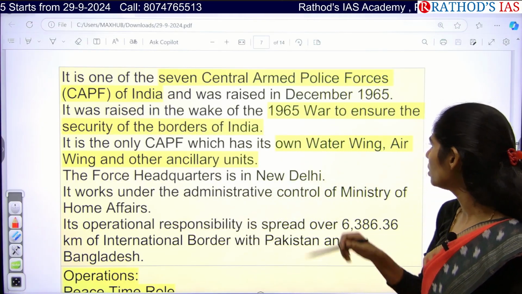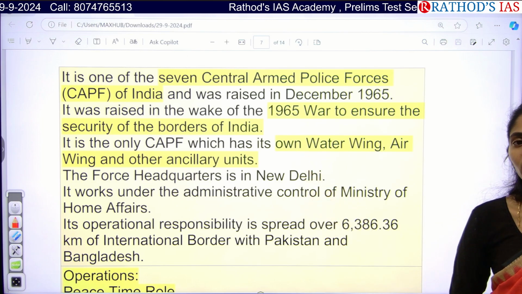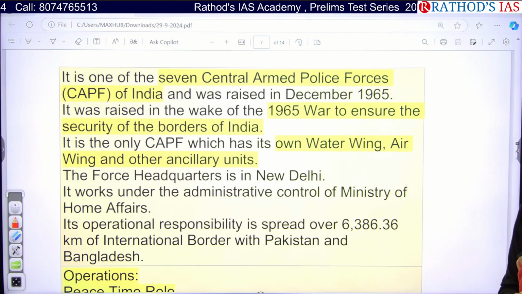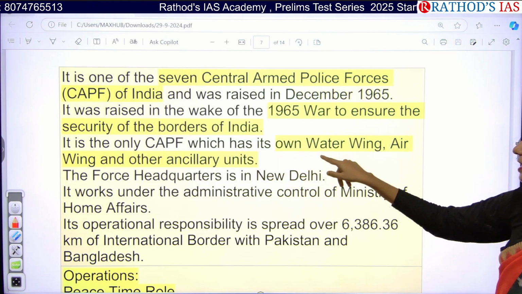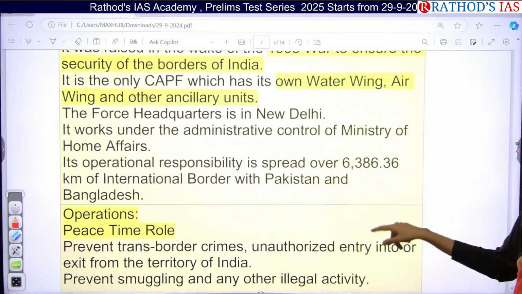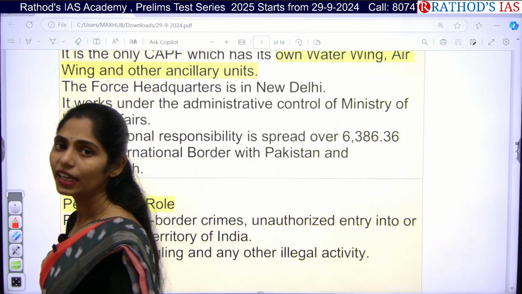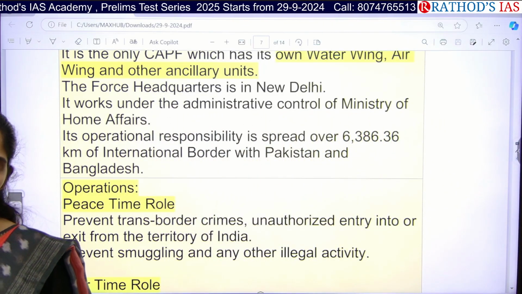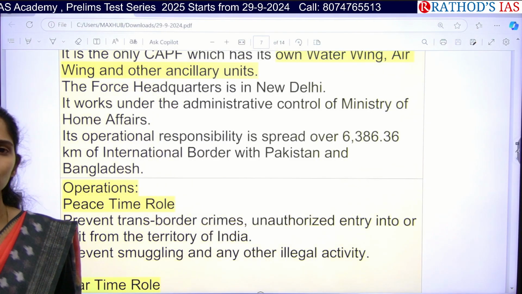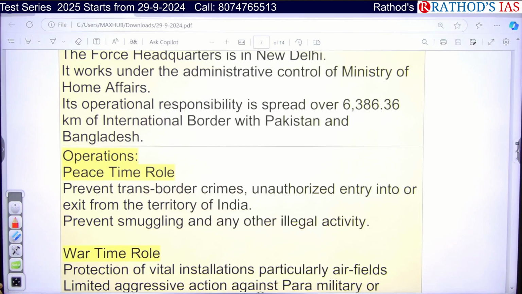Okay, so because of that 1965 war, we came up with this increasing of security forces across the border of our country. And actually, only CAPF has its own water wing, air wing, and even other small ancillary units. So it will be working under Ministry of Home Affairs. It is not going to work under Ministry of Defense. So this is the thing you have to remember. Army, Navy, Air Force will come under Ministry of Defense, but the Central Armed Police Forces come under Ministry of Home Affairs. And they will be bordering India and Pakistan, as well as the India and Bangladesh border.